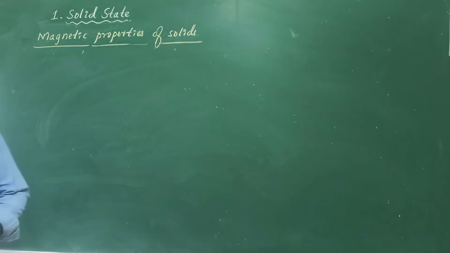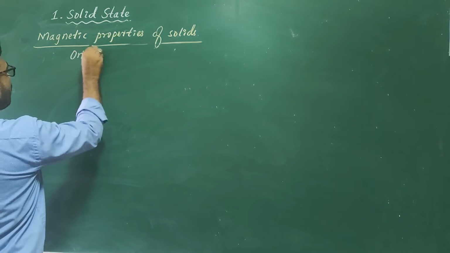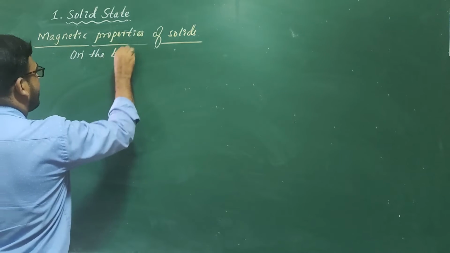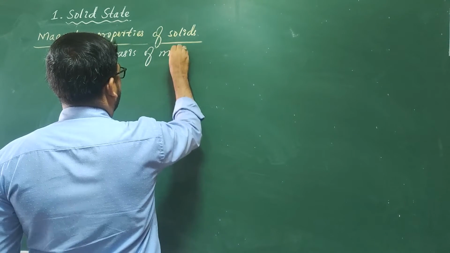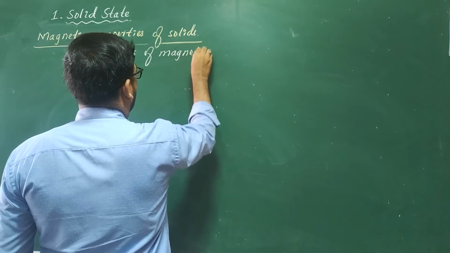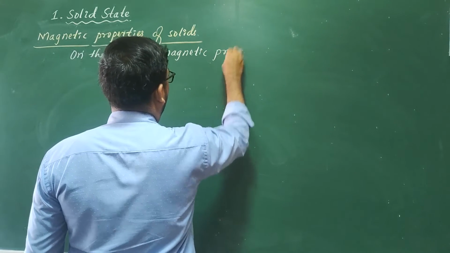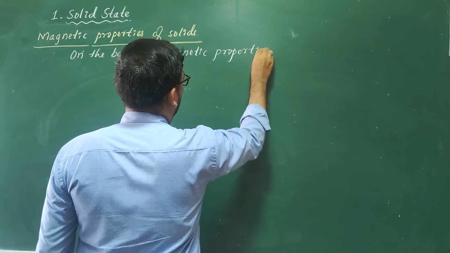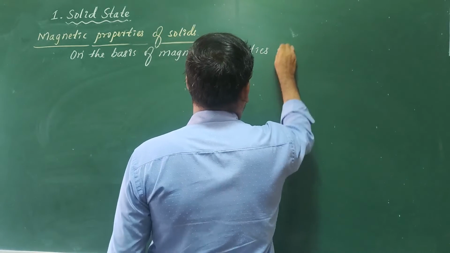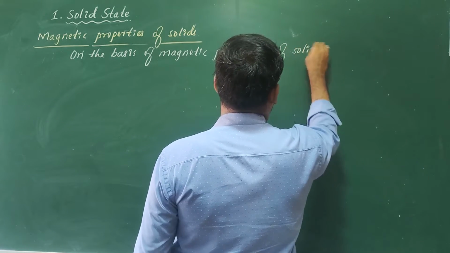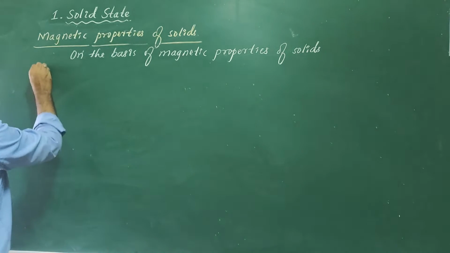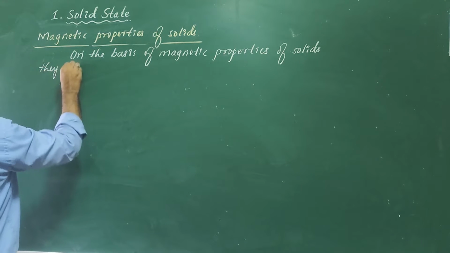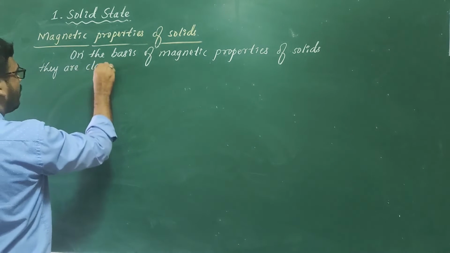On the basis of magnetic properties of solids, they are classified into 5 types.